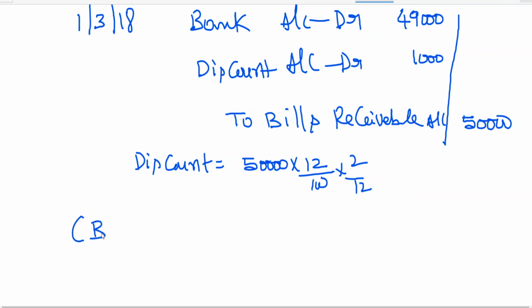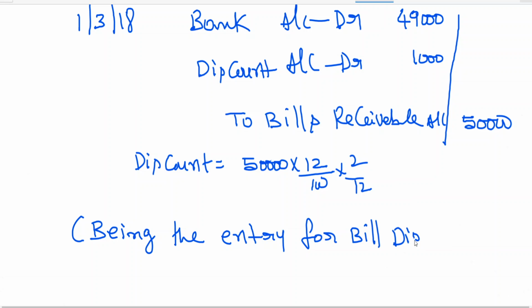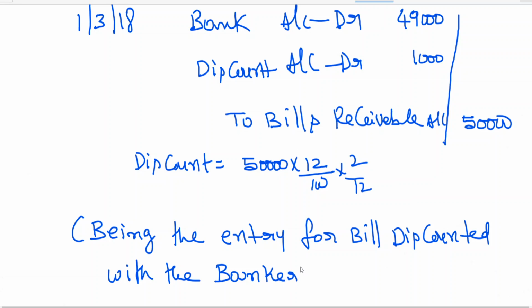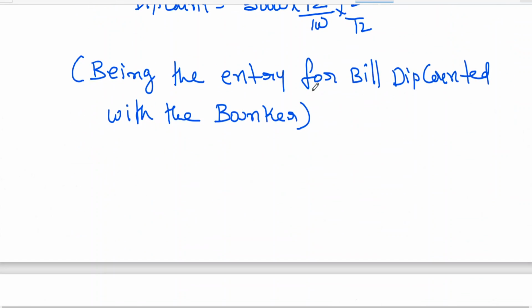Narration: being the entry for bill discounted with the banker.